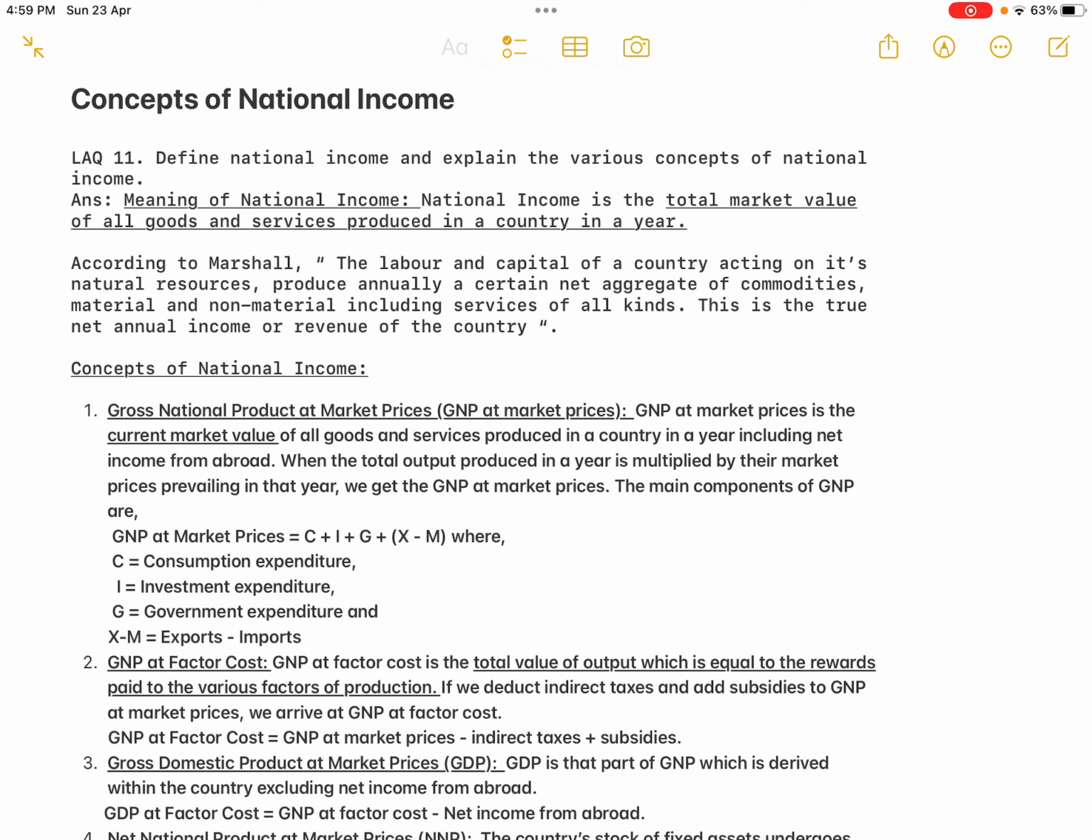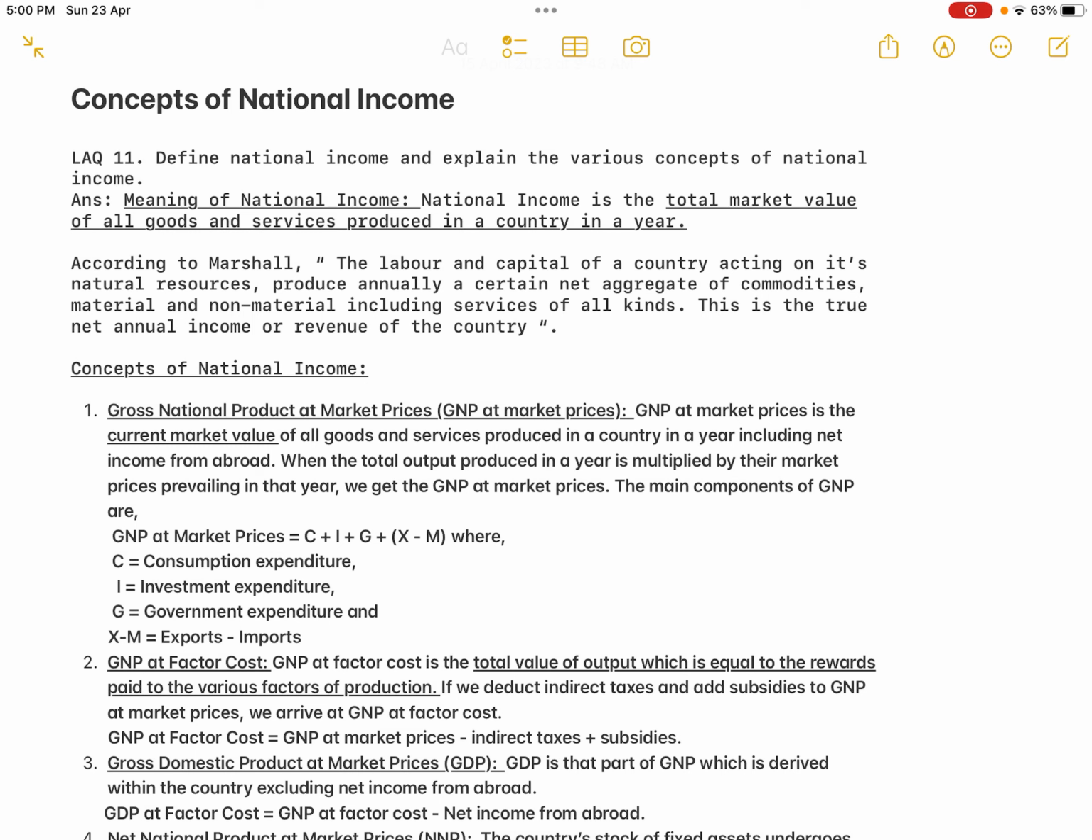In today's class, we will move on to the next LAQ: define national income and explain the various concepts of national income. So this is from Unit 7, National Income Analysis. This is also one of the important 10 marks questions frequently asked in the board exam.